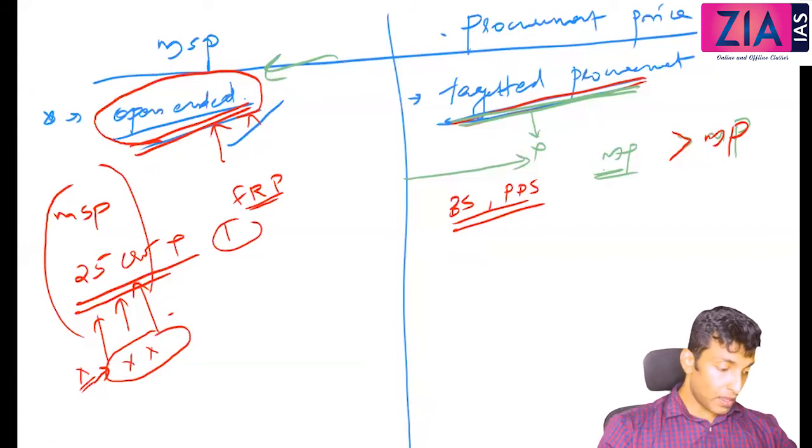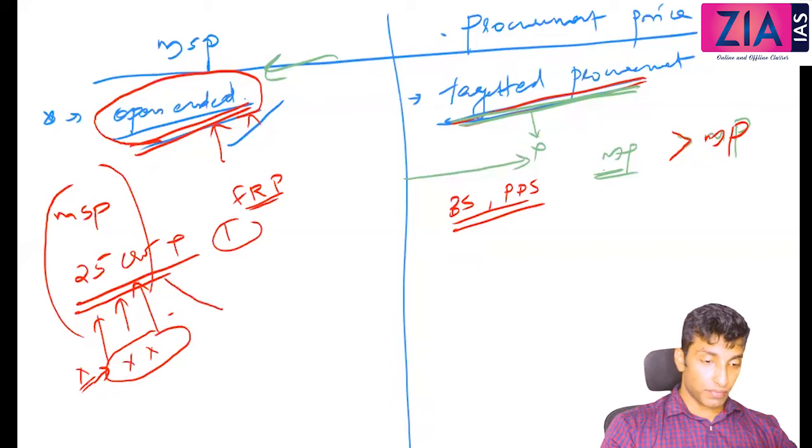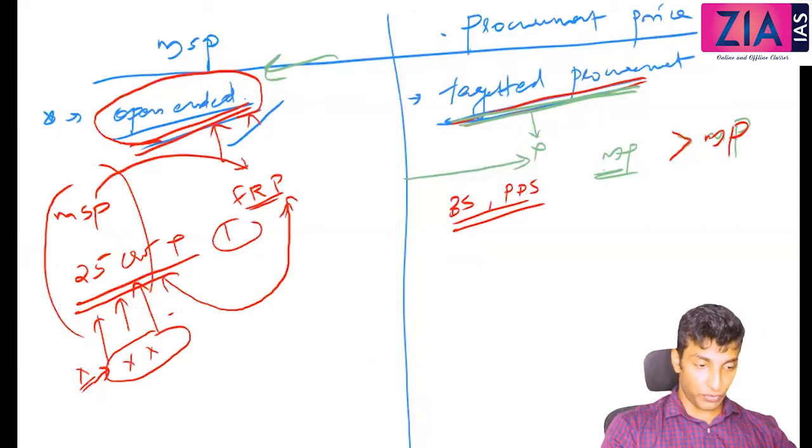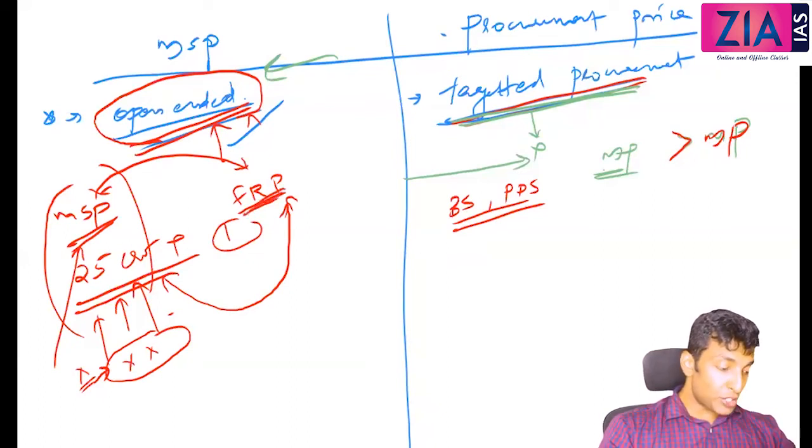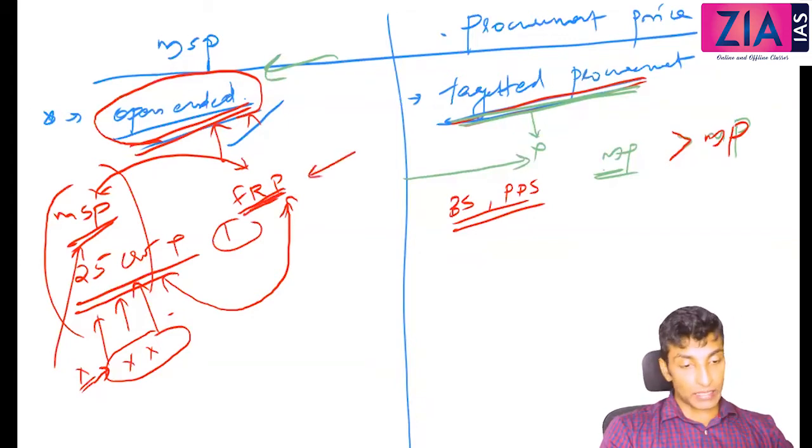MSP. Okay. So why does sugarcane play differently? Yeah, I'll tell you. These two are actually different. MSP is different. Both are different in the context that in case of MSP, it is bought by the government. Government is procuring the unlimited quantity. In case of sugarcane, it is the sugar mills. So it is actually the price which is compulsorily given to the sugar mills. So this is the minimum price at which the sugar mills have to procure.